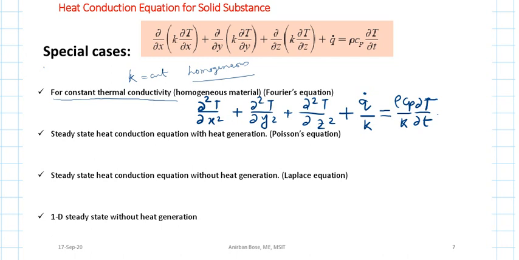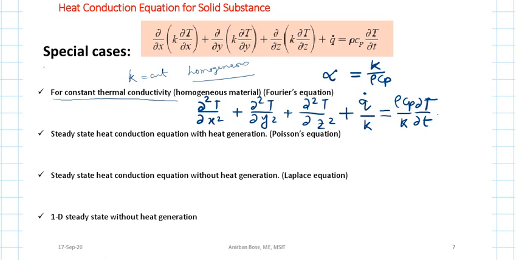So at this point one can note one very important thing, that is another property called the thermal diffusivity, which is denoted by alpha, and is k by rho Cp. Okay, so k by rho Cp is called the thermal diffusivity of the material.